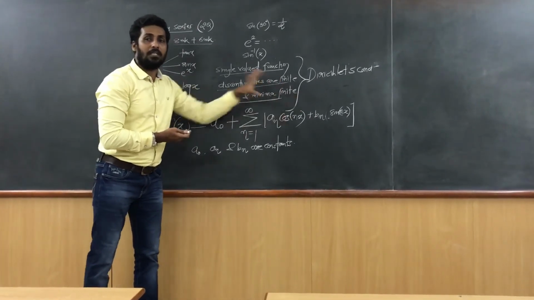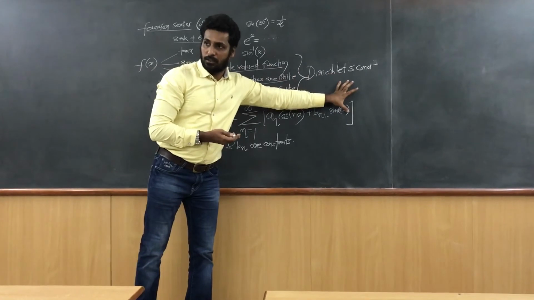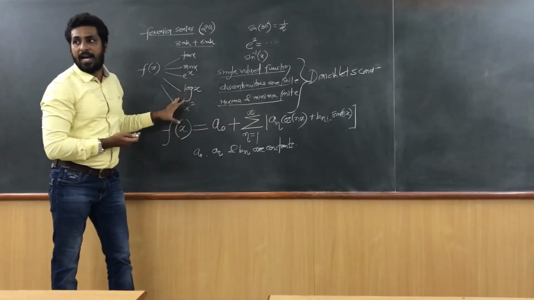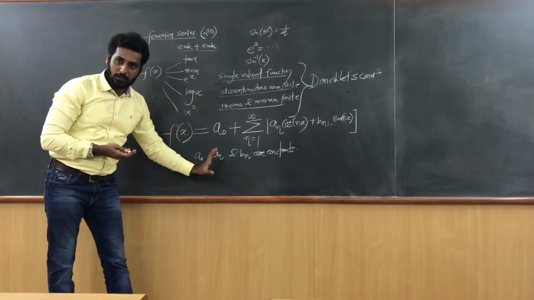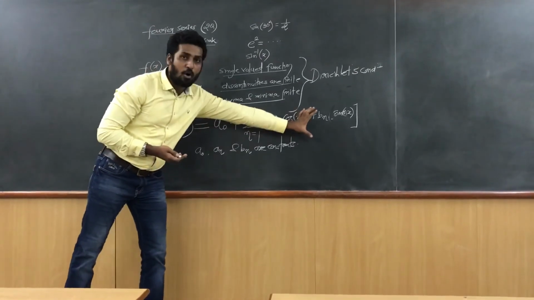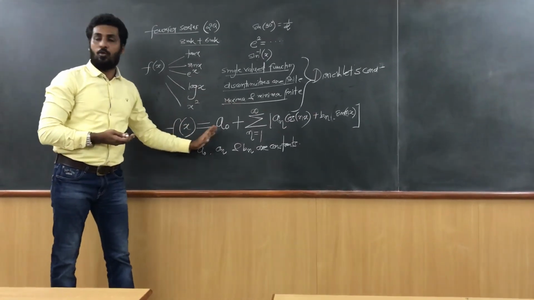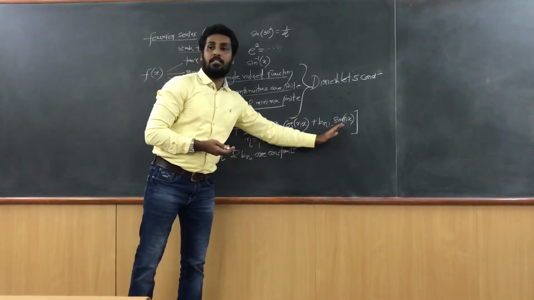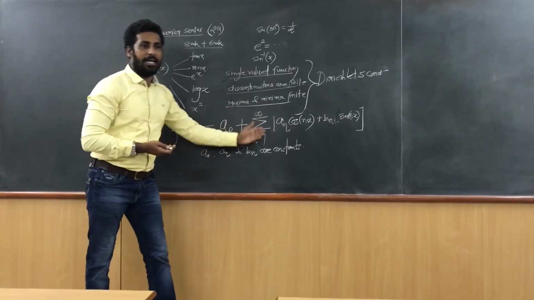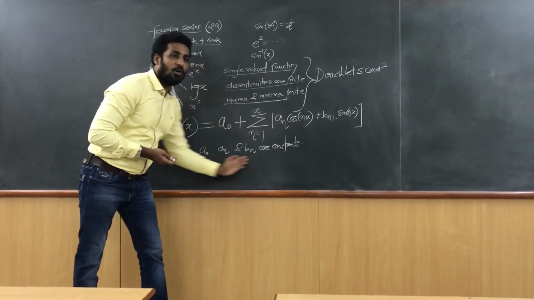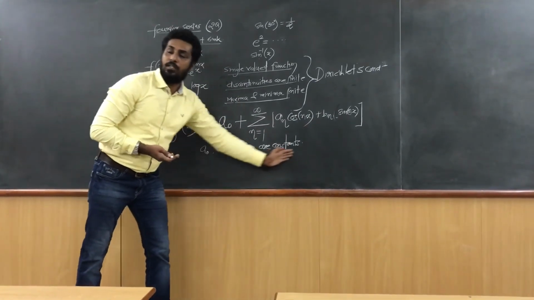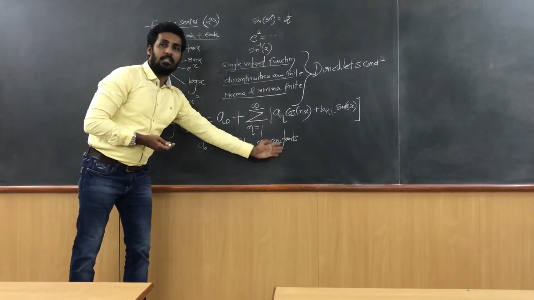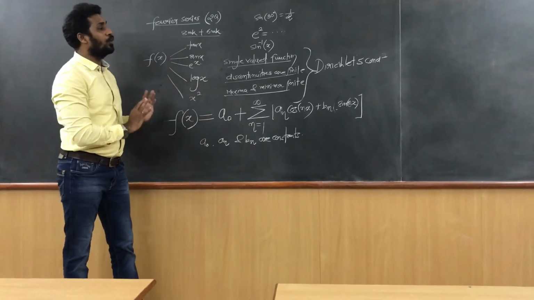Such functions can be expressed as a trigonometric series: f of x is equal to a0 plus summation of n equal to 1 to infinity of an cos nx plus bn sin nx, where a0, an and bn are constants and we have to evaluate those constants.